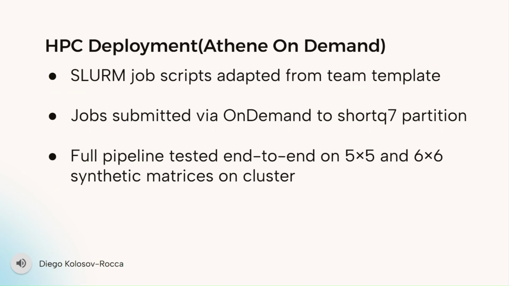Finally, we deployed the pipeline on the FAU HPC cluster using Slurm job scripts. Jobs were submitted through on-demand, and we tested the full pipeline on smaller synthetic matrices like 5x5 and 6x6. This helped us verify that everything runs end-to-end in a higher performance environment.